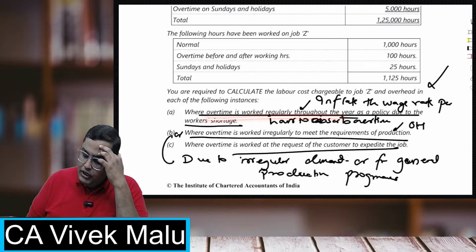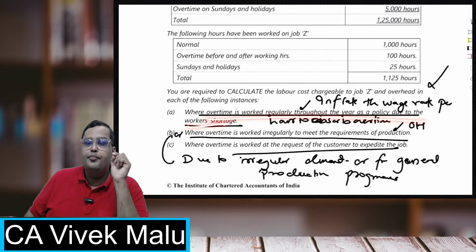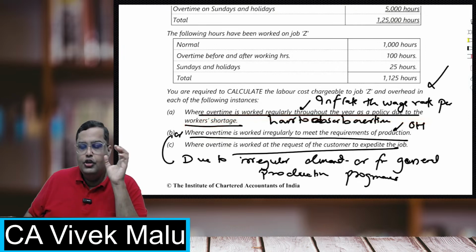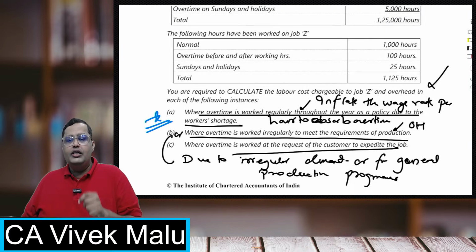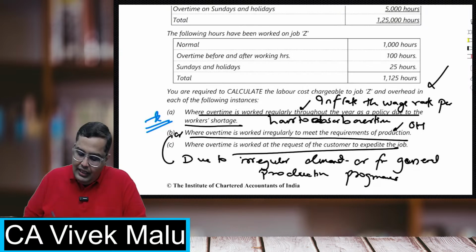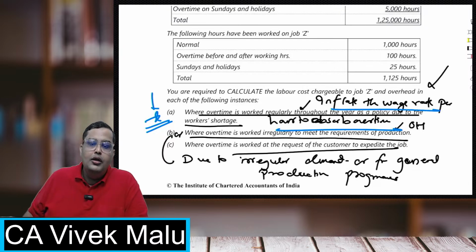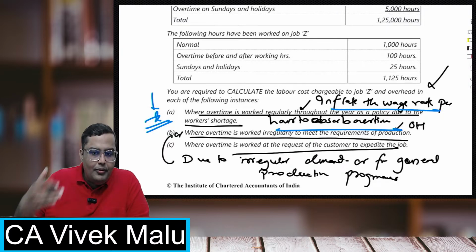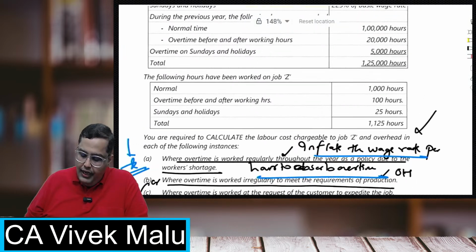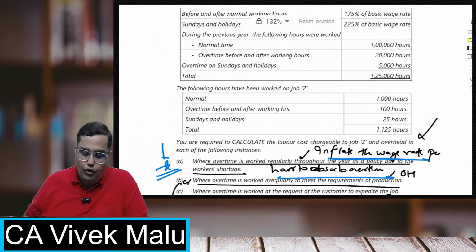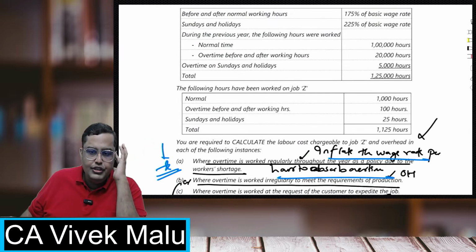Next, if the overtime is worked regularly because of worker shortage, students, this is the most important, and here 90% of students go wrong. If the overtime is worked regularly throughout the year as a policy due to worker shortage, then we inflate the normal wage rate to absorb the overtime. This is very crucial, and this is where maximum students go wrong. Have you all understood this?